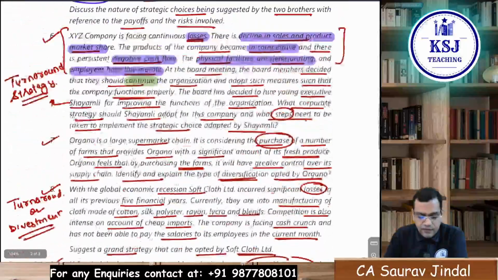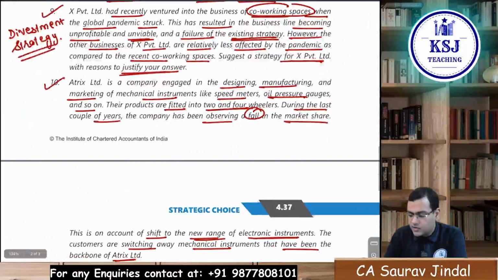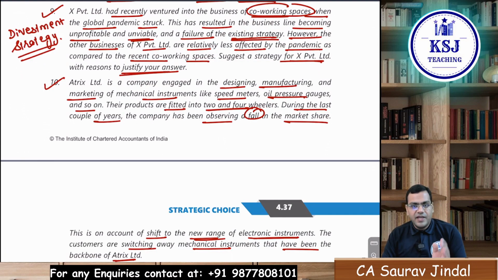So that's it for chapter number 4, that is strategic choice. And I have said in the beginning of this chapter that chapter number 5, strategic implementation and evaluation, the questions I'm leaving to you guys. Now you have to apply your brains and revise the chapter. In the first 4 chapters, I've given you the base: how to analyze the question, how to identify which topic it relates to, and then how to put it forward. Right? So this is how you have to do it.